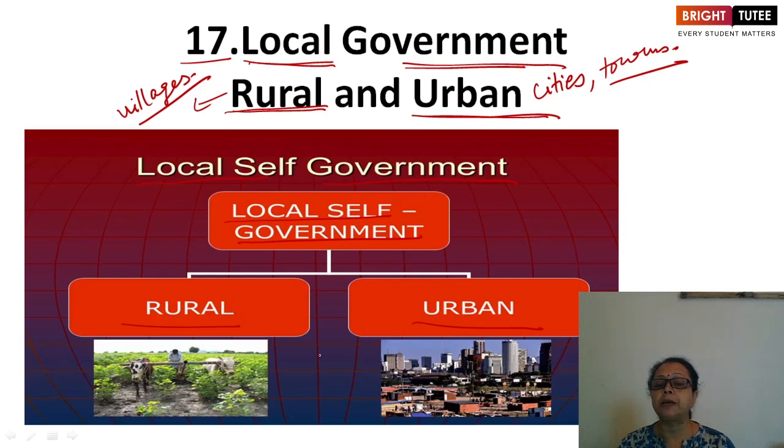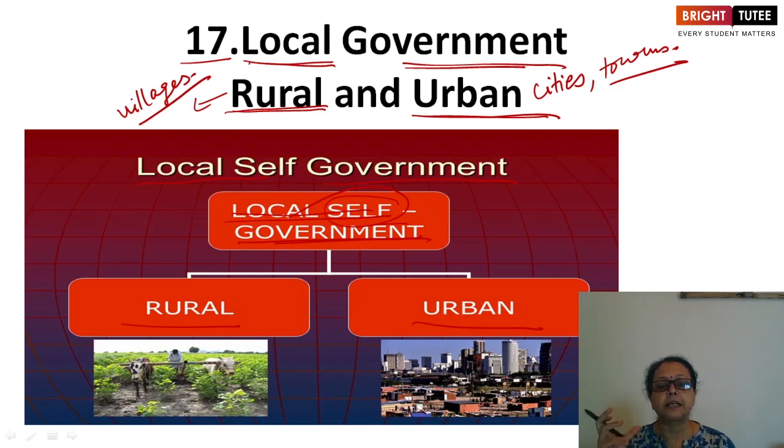Who are the people participating in these elections, in the formation of the local self-government? What is the meaning of the self over here? It means that it's the people's government. People are directly involved in the election of their authority, their administration, which is controlled by the local people.